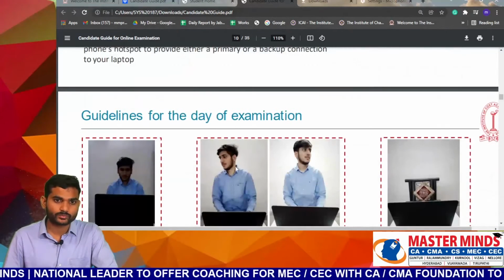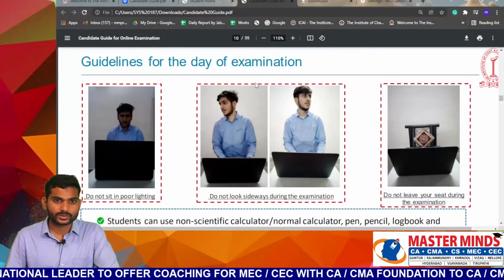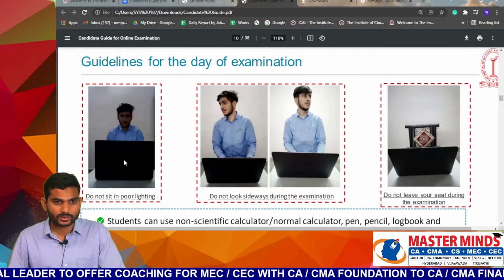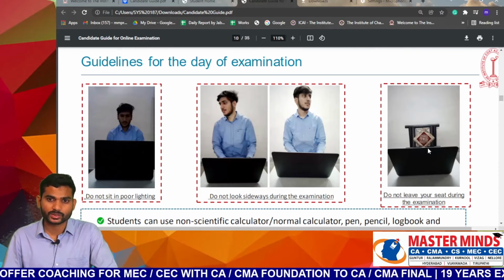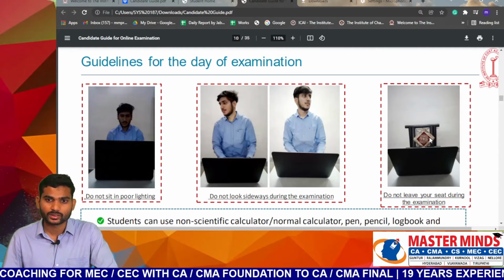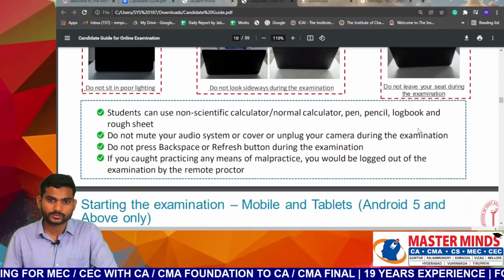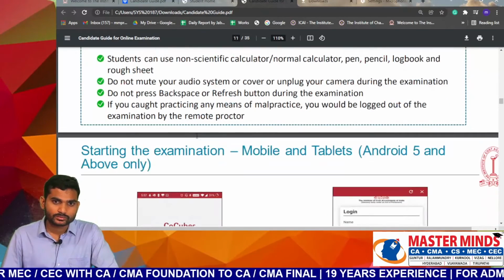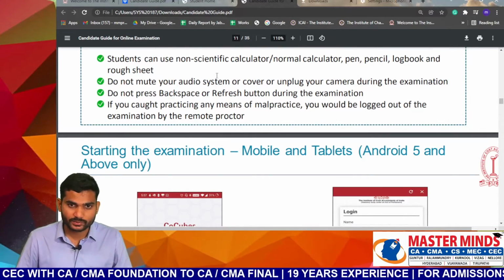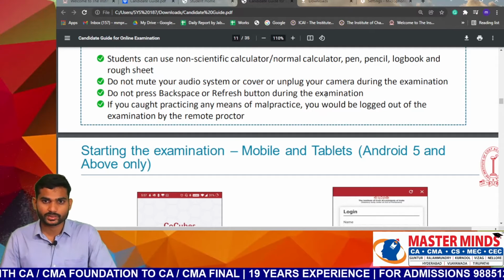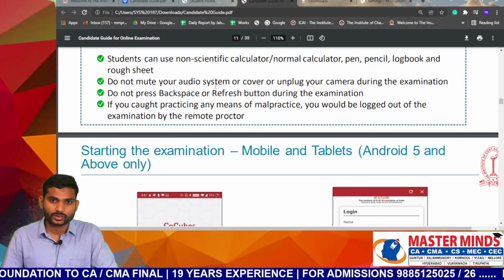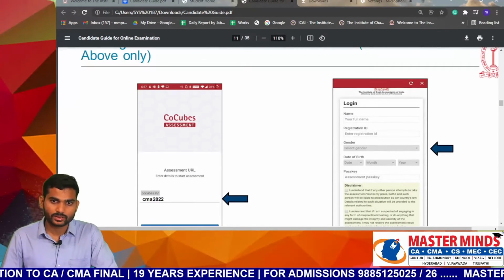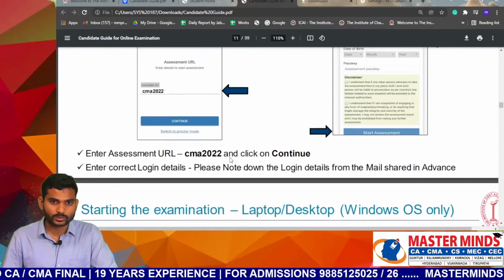On the day of the examination, do not sit in a dark room, do not look here and there, and stay seated throughout the examination. Don't leave that space. Students can use only non-scientific, normal calculators, pen, pencil, logbook and rough sheets. These are normal instructions.